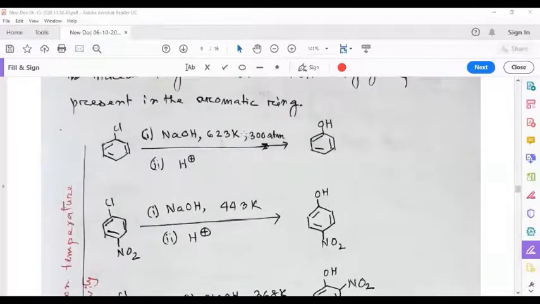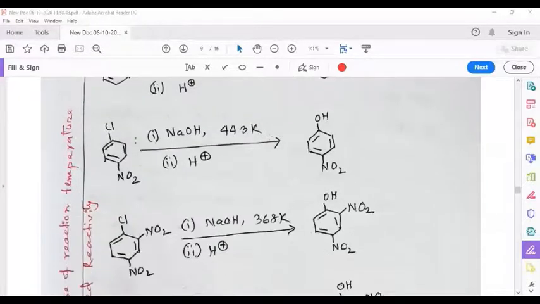See, a high temperature is required for the reaction, and very high pressure is also required. Now, when there is a nitro group, an electron withdrawing group, at the para position, the temperature required decreases enormously, to 443 Kelvin, and at 1 atmospheric pressure. That means the nitro group increases the reactivity of the chlorobenzene.